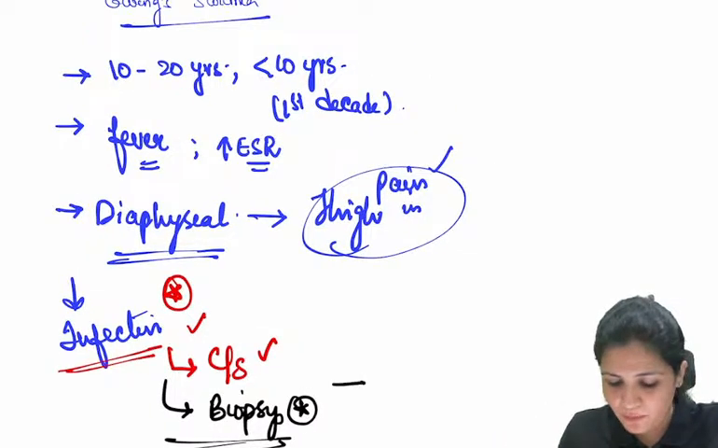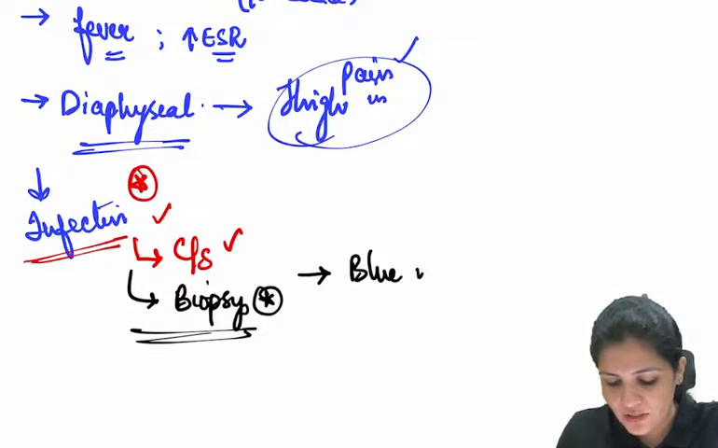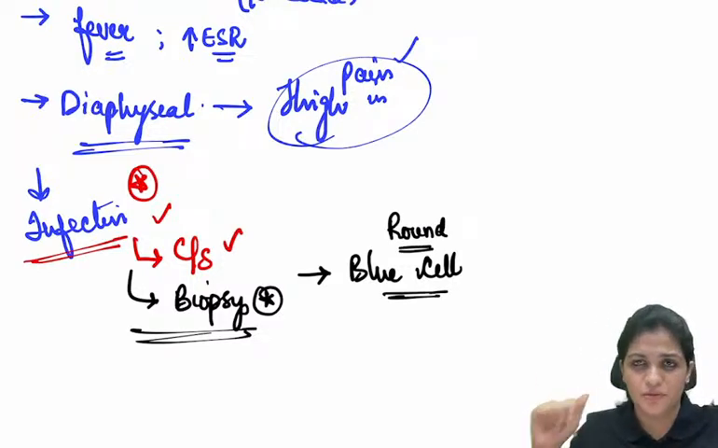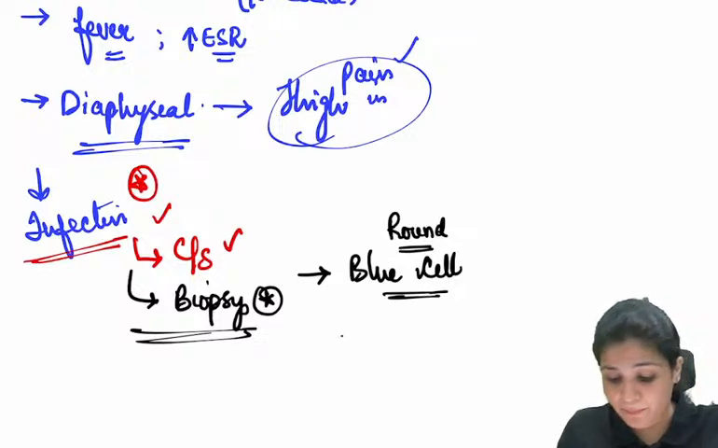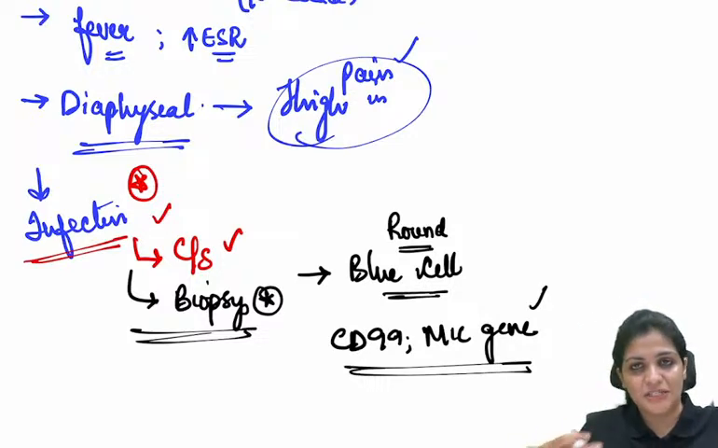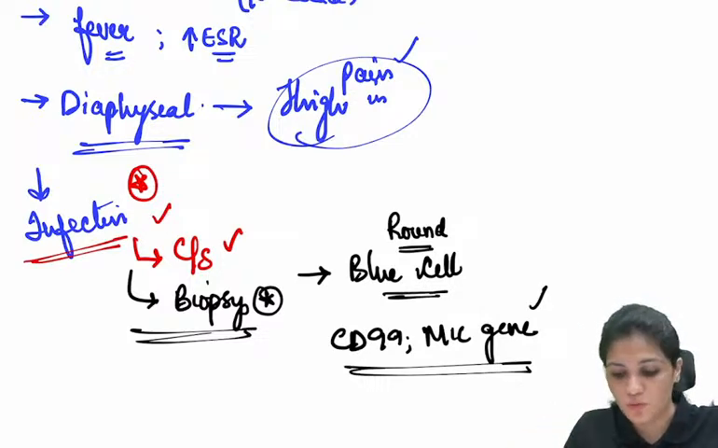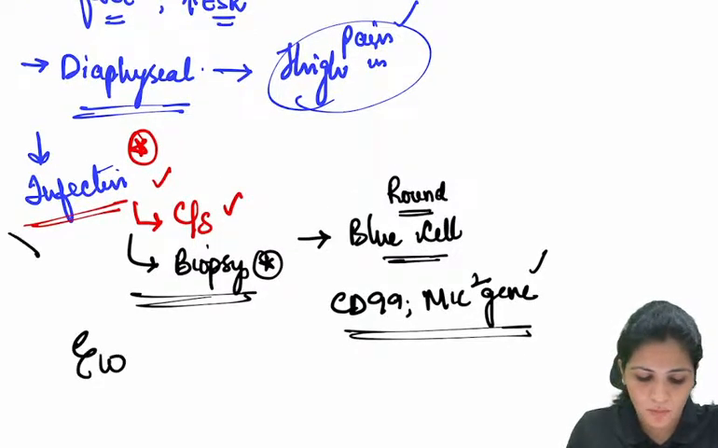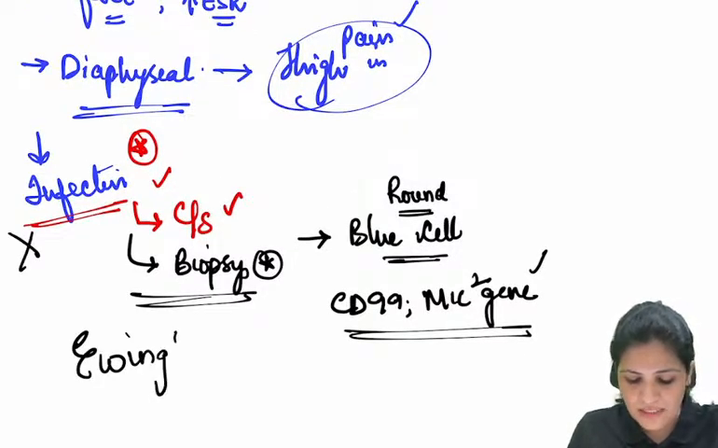So whenever you send it for biopsy, what do you see on the biopsy? You see a pool of blue cells. So everything is blue and these are round blue cells, a sheet of round blue cells you see. And now, CD99 and MYC2 gene, these are all the markers which turn positive. And whenever you see such a condition where it is CD99 or MYC2 gene positive, this means we are dealing not with infection, but with Ewing's sarcoma.